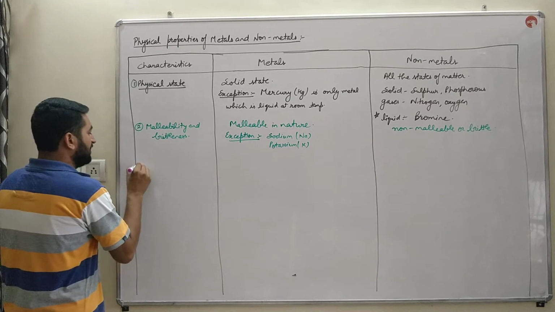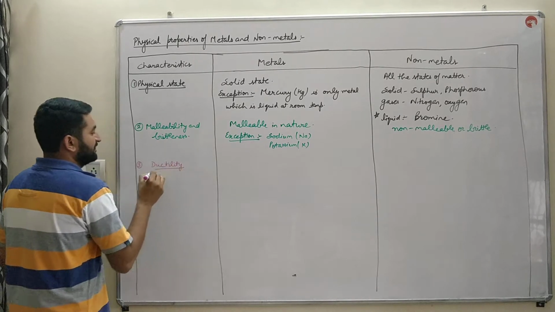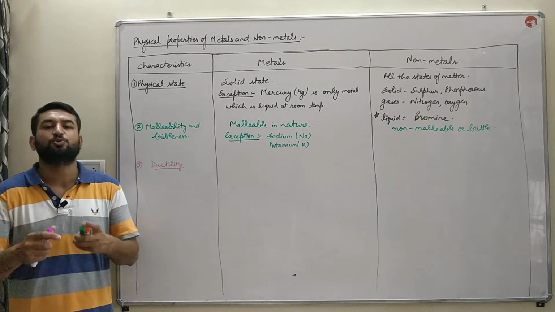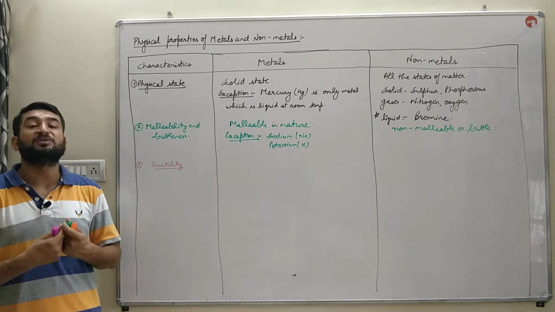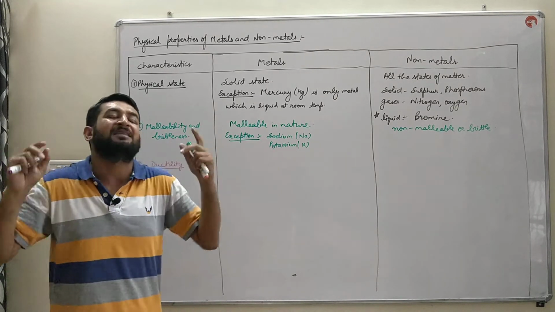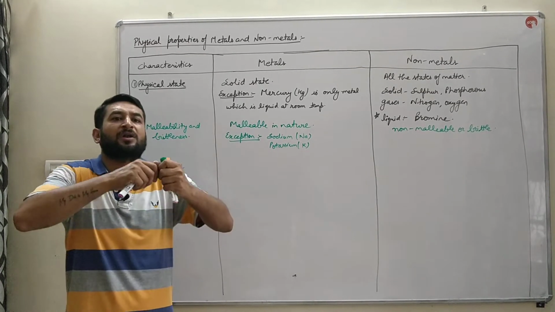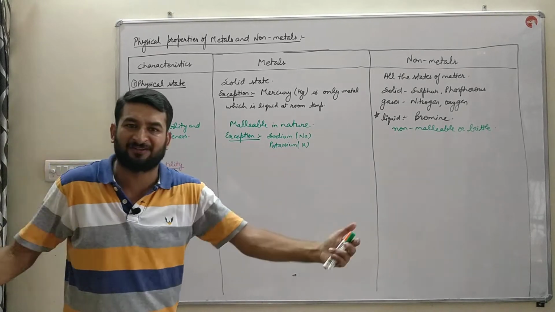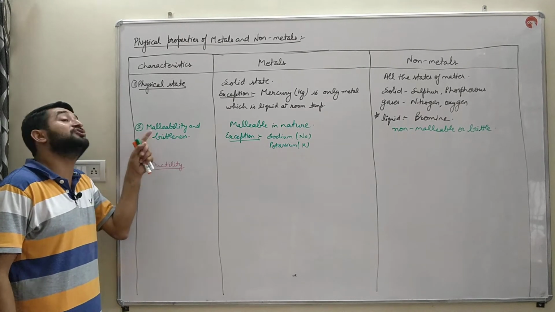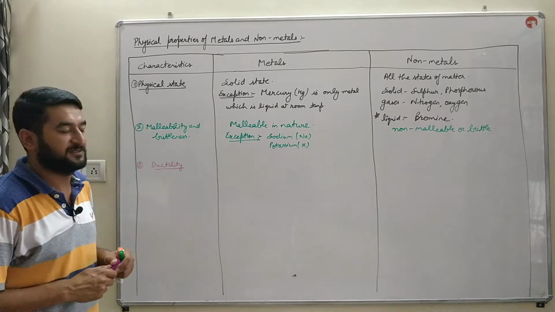Third property on which we differentiate them is ductility. First we'll discuss what is ductility. The property of an element due to which an element can be converted into thin and fine long wires, that property is known as ductility. This is the property in which we can convert an element into thin, long and fine wires. That property is known as ductility. What was malleability? Converted into thin sheets, and this is converted into thin and long and fine wires.